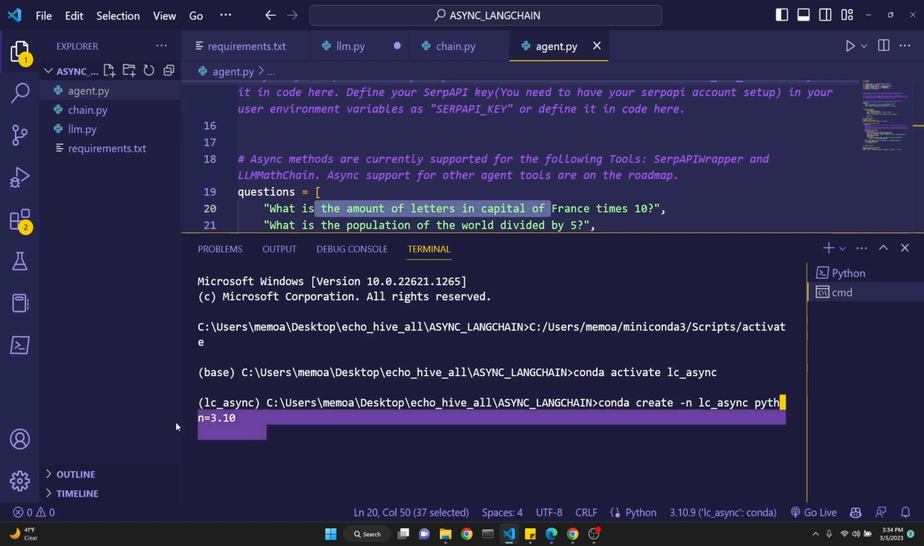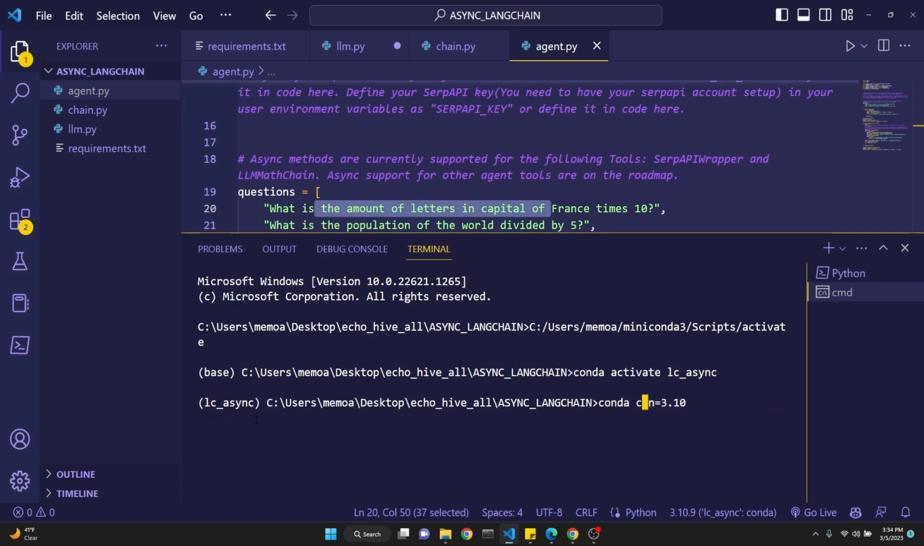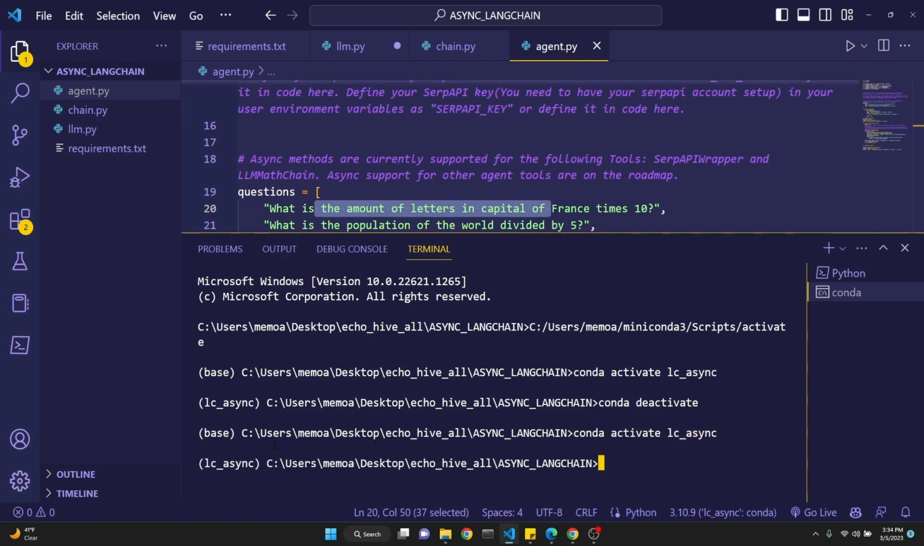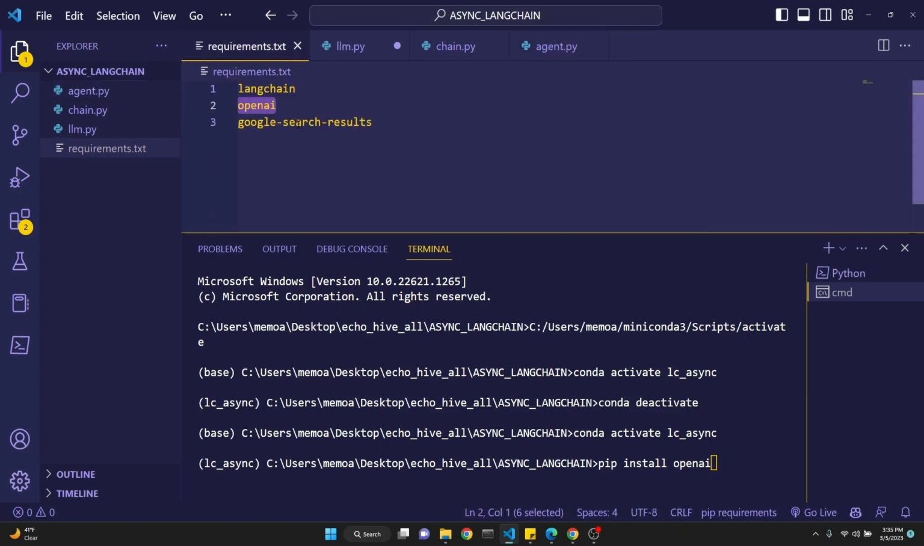And once you create your environment, you can actually activate it by saying, let me deactivate this environment real quick. If I type in conda deactivate, I've deactivated my environment and went back to base. And then I can type in conda activate LC async, and then it will activate my environment. Now after this, you need to pip install some requirements, Langchain. You would have to pip install Langchain, and then pip install OpenAI, okay, for LLM and chain, and also the same for Google-search-results for SERP API.